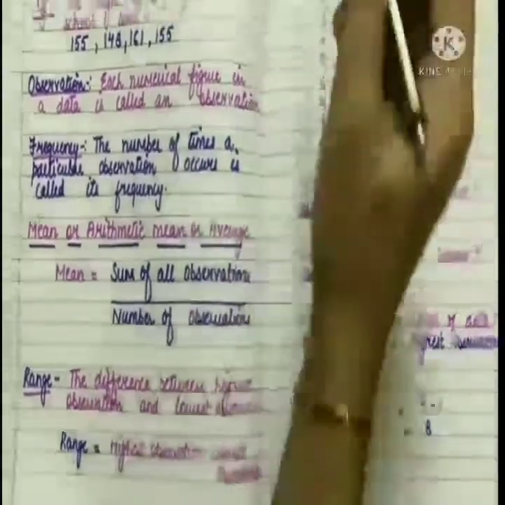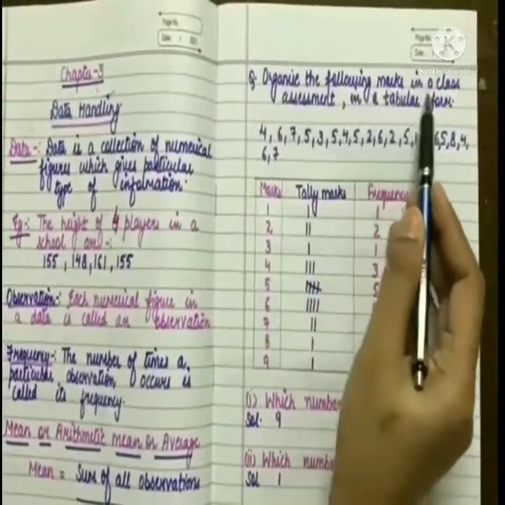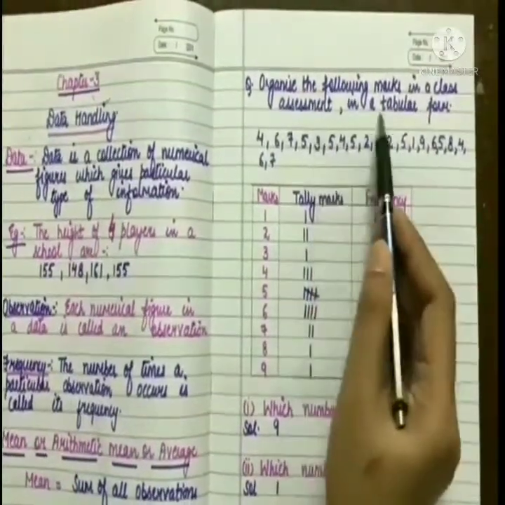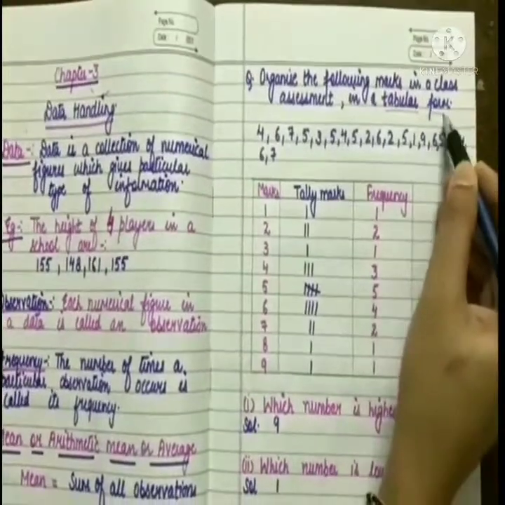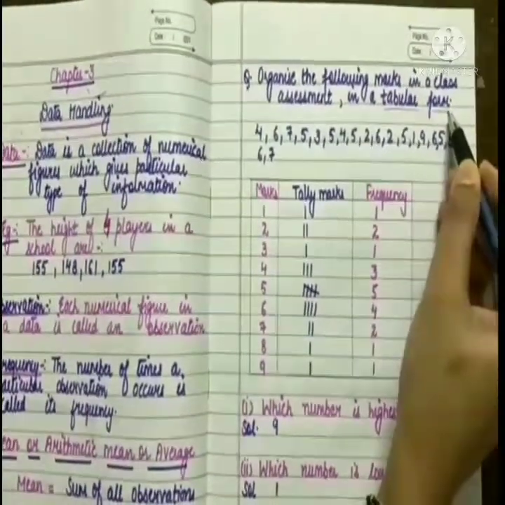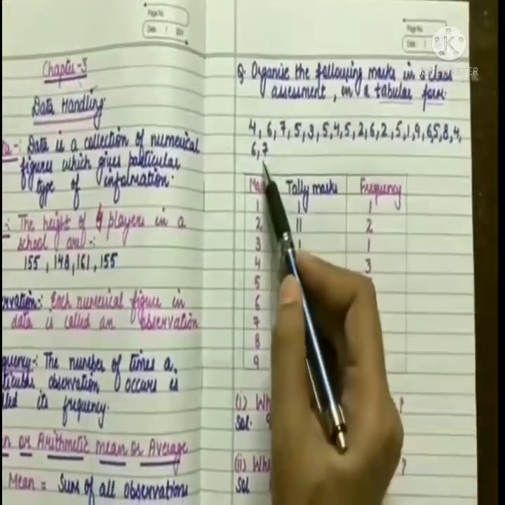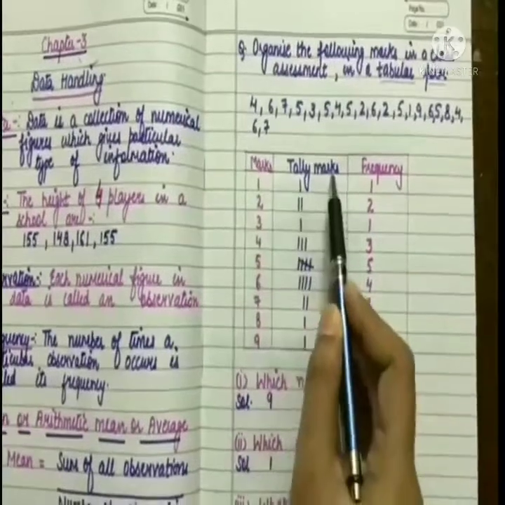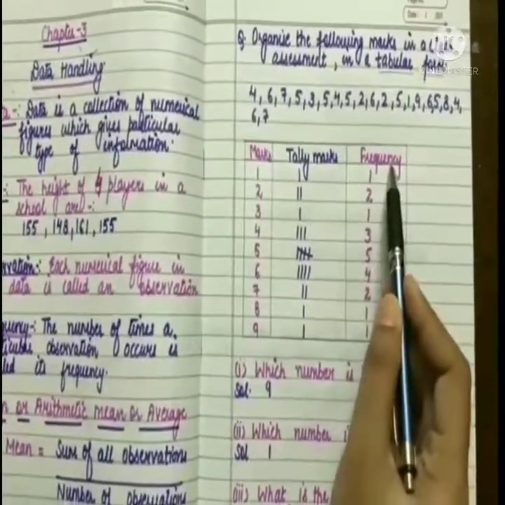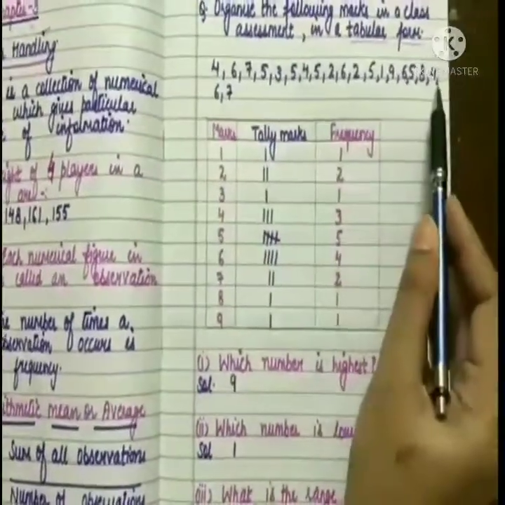Our first question is, organize the following marks in a class assessment in a tabular form. Tabular form means we have to represent the data in a table. So these are the marks of the students. We'll make 3 columns. First is marks, second is tally marks, and third is frequency. Now we are going to find the lowest marks.